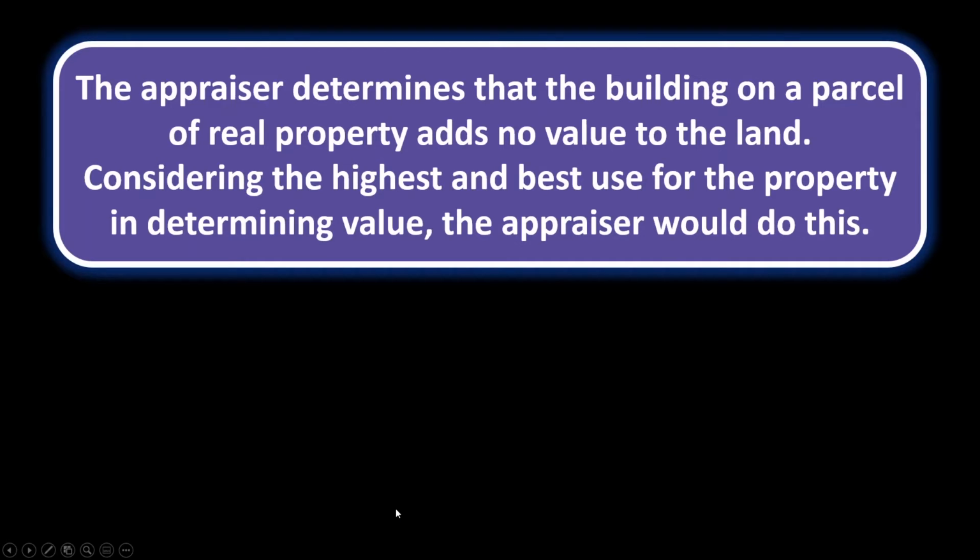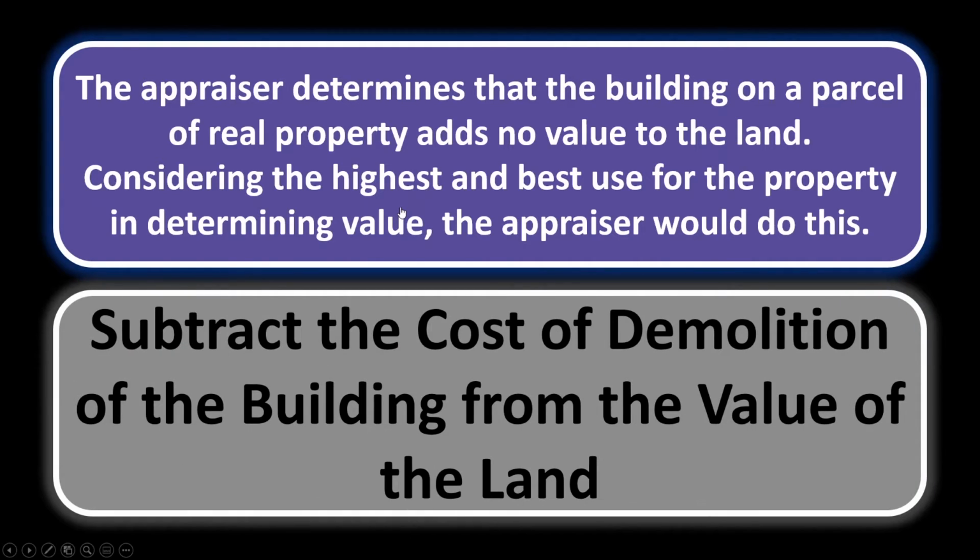Appraisal 5. The appraiser determines that the building on a parcel of real property adds no value to the land. Considering the highest and best use for the property and determining value, the appraiser would do this. So the appraiser looks at the property and realizes that the building on that property is actually not adding any value, but the land itself is valuable. So looking at the highest and best use of the property to determine this value, the appraiser is going to value it for the land value, but also subtract what it would cost to demolish the building. So subtract the cost of the demolition of the building from the value of the land.